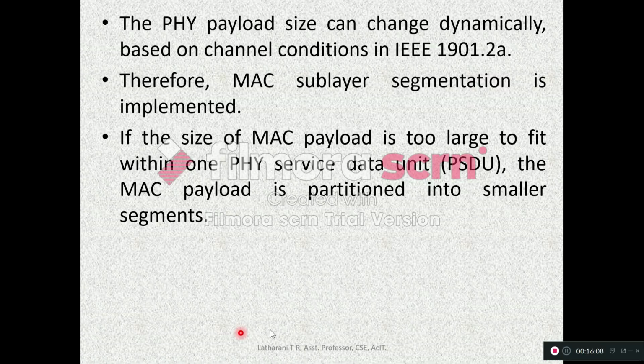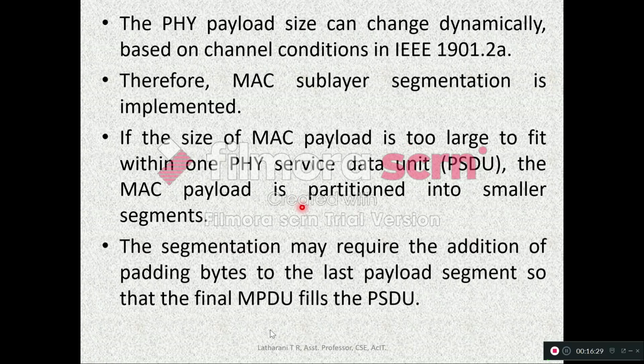We have seen in previous technologies that the physical layer PSDU is nothing but the MAC layer, isn't it? So if the MAC layer payload is too large to be accommodated in the physical layer PSDU, the MAC payload will be partitioned into smaller segments. The segmentation may require the addition of padding bytes to the last payload segment so that the final MPDU fills the PSDU.